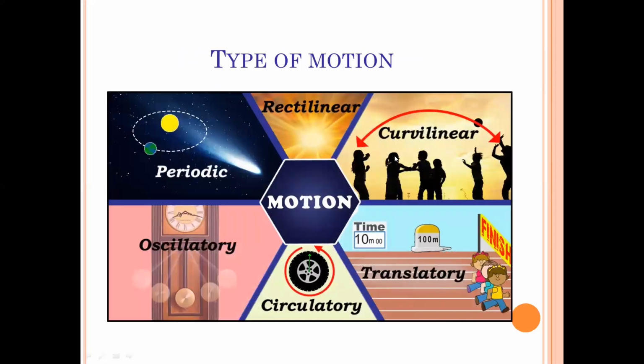चलते हैं next slide पे. This is the type of motion. तो motions के types यहाँ पे कुछ define किए गए हैं. In your books there is rectilinear motion, oscillatory motion, circulatory motion, periodic motion, curvilinear motion. In NCERT, the only motions are rectilinear and circular. Sometimes it is also called oscillatory motion. तो ये आपके कुछ motions आपको NCERT में given है, but you have to go through this periodic, curvilinear also. These all are kind of type of motions.